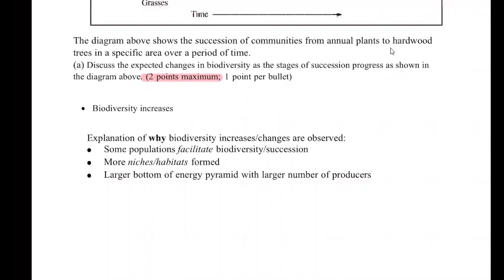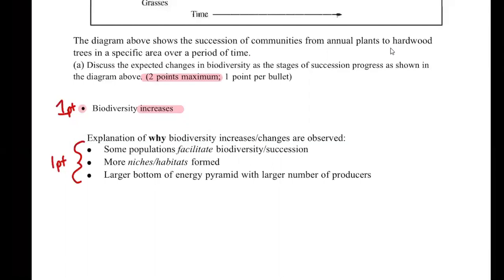So the first bullet you're going to earn is talking about that biodiversity increases. The focus on this is that the biodiversity is increasing. And here are any of the reasons why biodiversity increases. You don't need all 3 of them. You just need 1 of these bullets to earn the second point. So for this part up here, that bullet is worth 1 point. And then any of these will earn you the second point for this question.